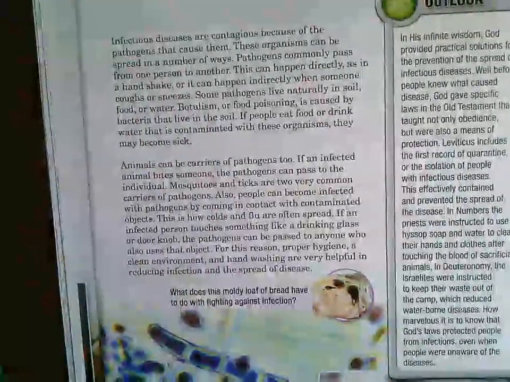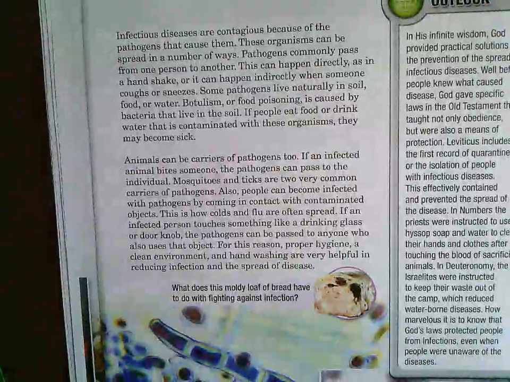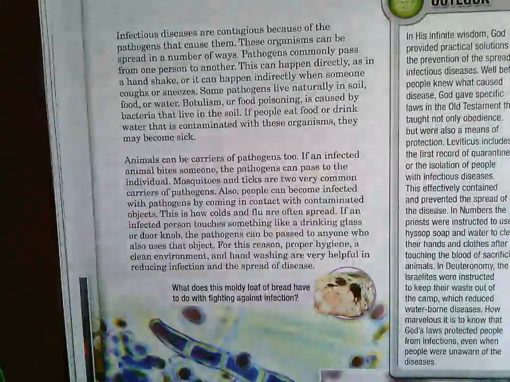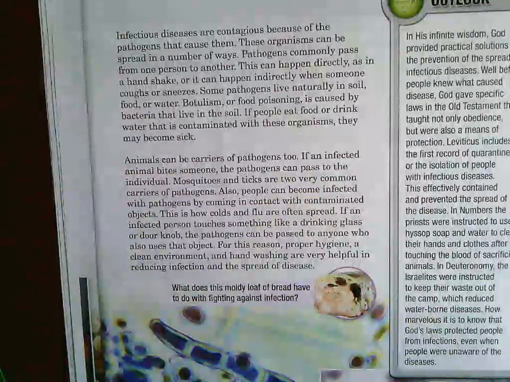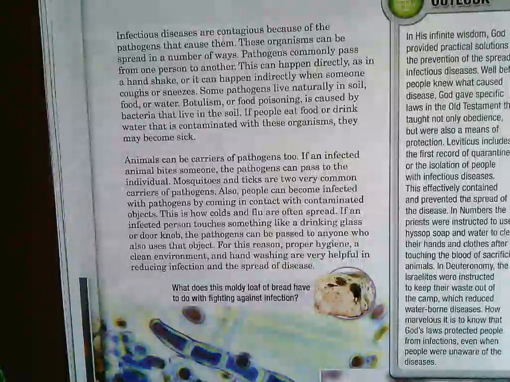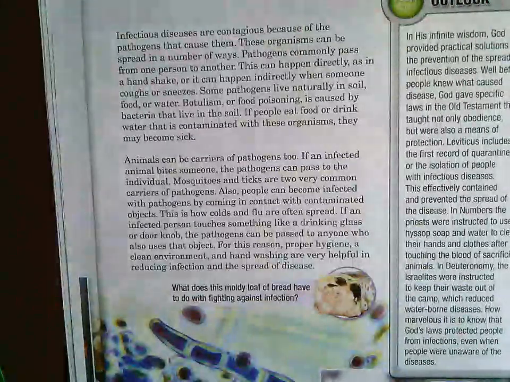Okay, as I read this first paragraph on the top of page 169, I want you to pay attention to how infectious diseases spread. How do we spread them from person to person? Okay, here we go. Infectious diseases are contagious because of the pathogens that cause them. These organisms can be spread in a number of ways, so pay attention.